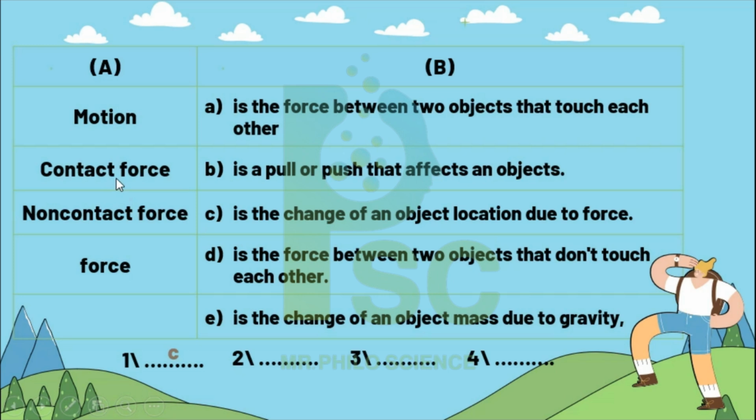Contacted force means these two objects, Mr., must touch each other, so 2 is A. Non-contacted force means a force will start to affect between two objects that don't touch each other, so 3 is D. And force is either a pull or a push, which is B. So 1 is C, 2A, 3D, 4B.